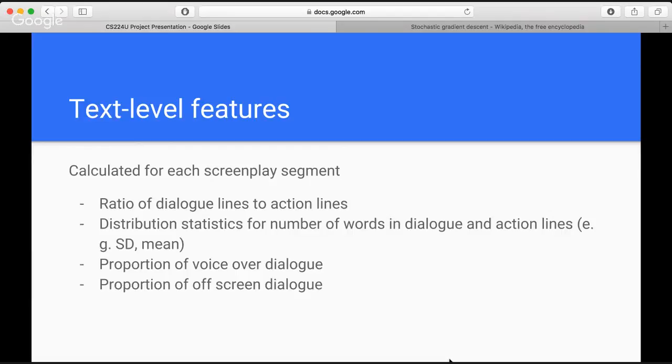So we have two types of features. We have text-level features and textual features. For text-level features, we calculate them for each screenplay segment. These include the ratio of dialogue lines to action lines and the distribution statistics for number of words in dialogue and action lines, for example, the standard deviation and the mean. And also we calculate the proportion of voice over dialogue and the proportion of off-screen dialogue.